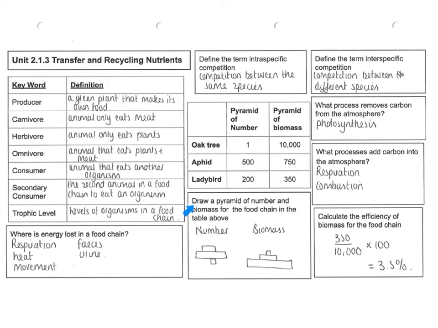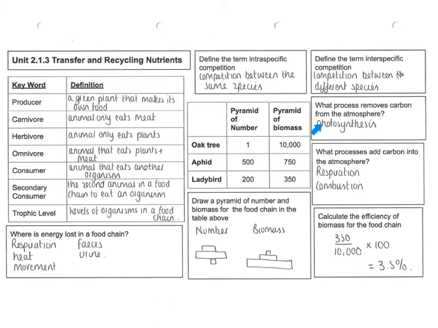So draw a pyramid of number and biomass for the food chain in the table above. Oak tree on the bottom as 1. The aphid then is our biggest, 500, and then 200 for our ladybird. Again, for the pyramid of biomass, our oak tree is heaviest and stays on the bottom, then our aphid, and then our ladybird.